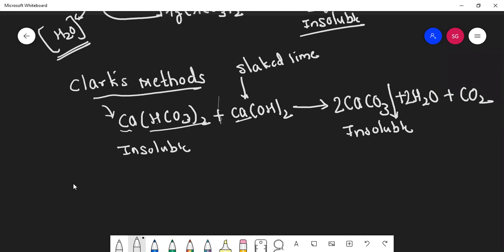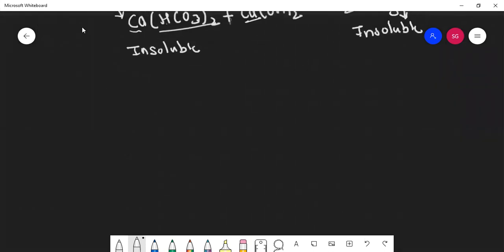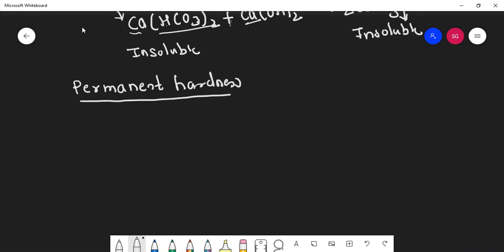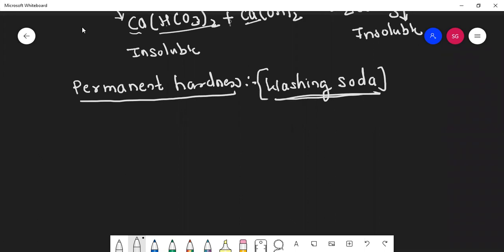Now, students, how to remove permanent hardness? Now see here. Permanent hardness is removed by using washing soda. Washing soda means detergent. That's why detergents were produced first, because soaps are not working in hard water. So then detergents were made.